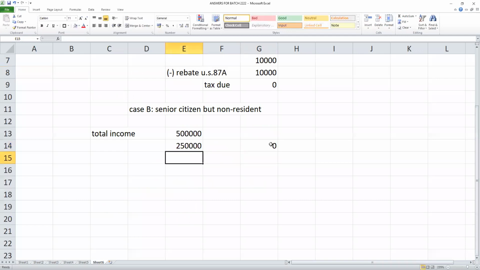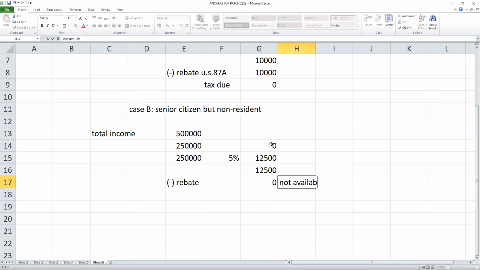So on 2.5 lakhs, 0. Balance 2,50,000, apply 5%, which is 12,500. Will I get any rebate? No, sir. Rebate is not available for a non-resident. So add 4% cess.